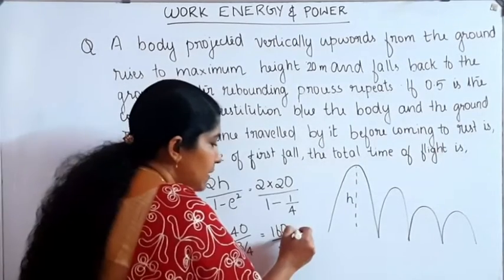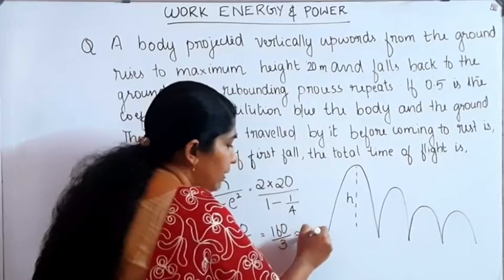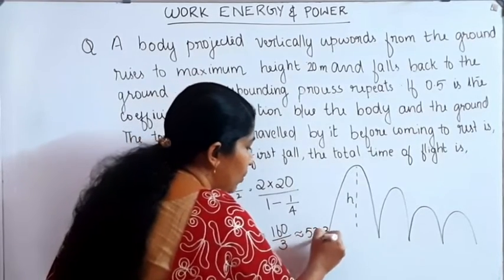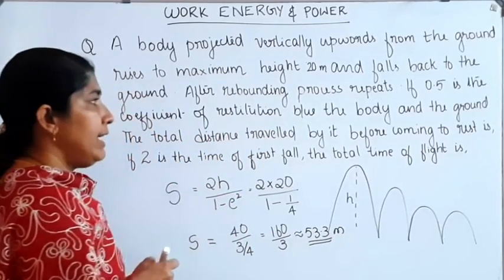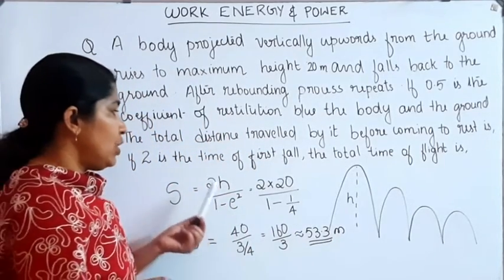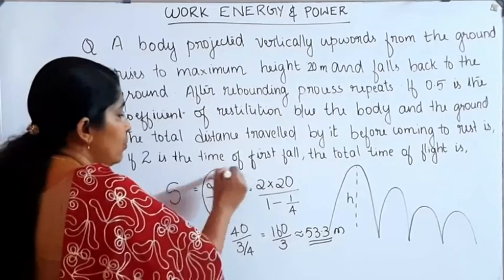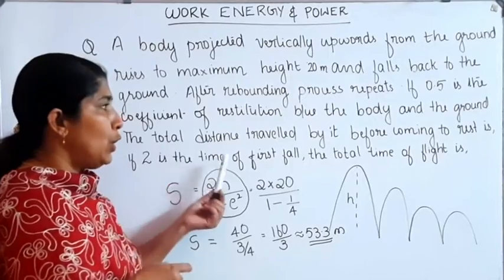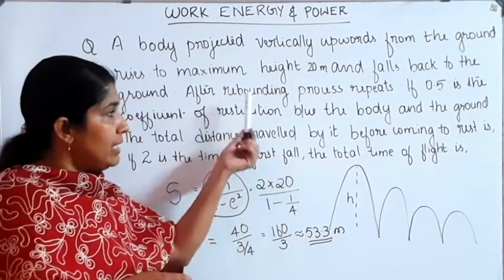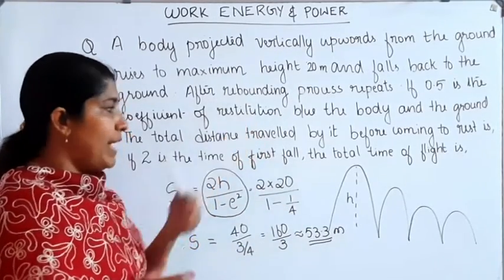So the total distance traveled S is 160 divided by 3, approximately equal to 53.3. This much is the distance traveled before coming to rest. This equation, 2h divided by 1 minus e square, is very important. That's the equation to find the total distance if the question is asked in this manner.